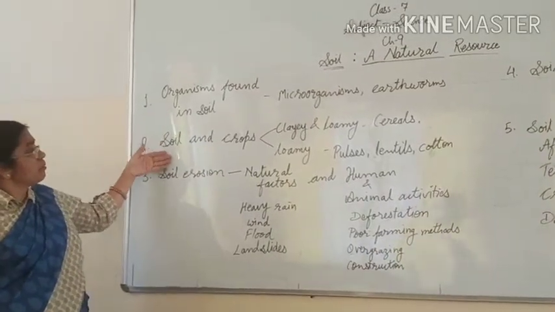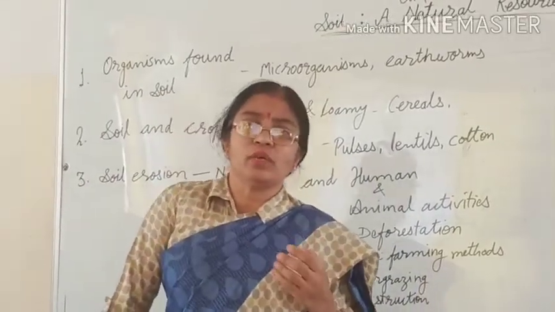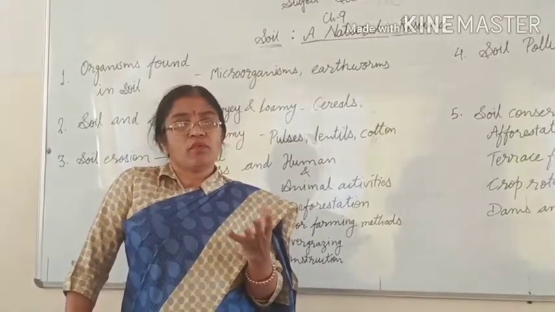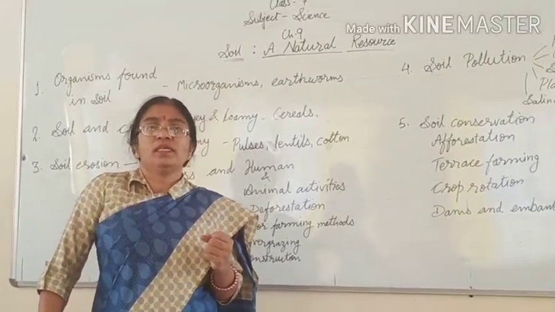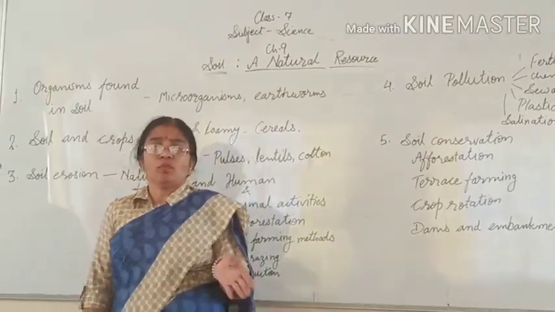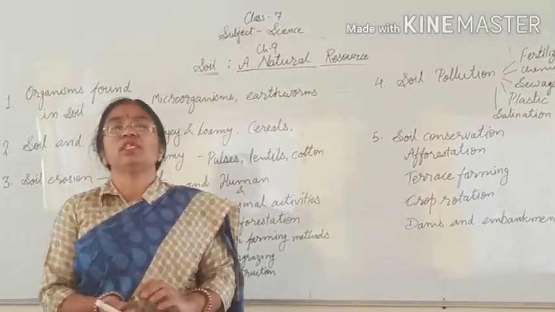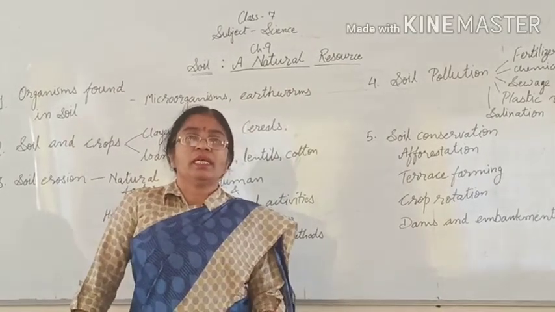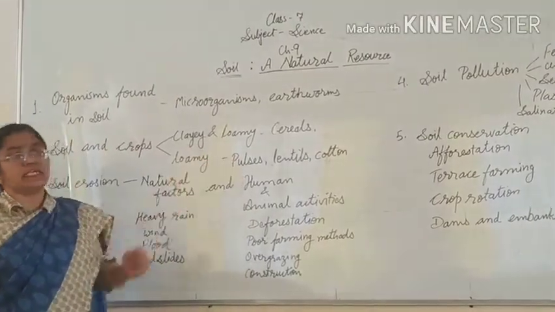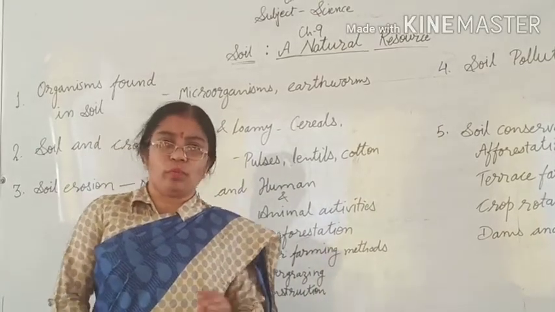Now the next point we are taking is soil and crops. That means the type of crops we grow depends on the type of soil. For example, clay soil, because its water holding capacity is more, and loamy soil also, because loamy soil contains clay particles. Both these types of soil, loamy and clay, are used to grow cereals which require more quantity of water. Some crops like pulses, lentils, cotton, etc. require less quantity of water. They can be grown in loamy soil.